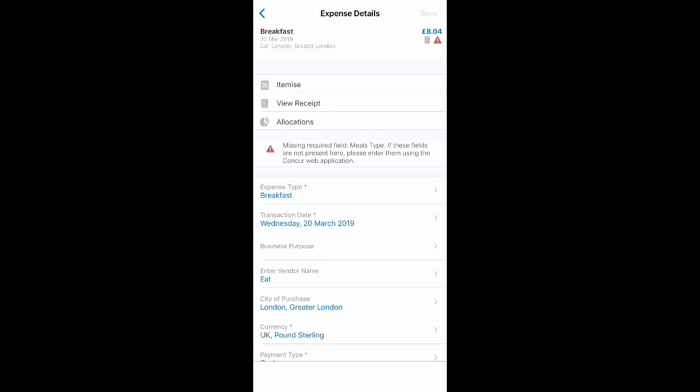In this instance, it's related to capturing data that's relevant to VAT. And it's to enable the local authority to reclaim that VAT from HMRC. Now, in order for the authority to reclaim the VAT, they need to know whether this was hot or cold food, and that will then calculate what VAT has been charged.